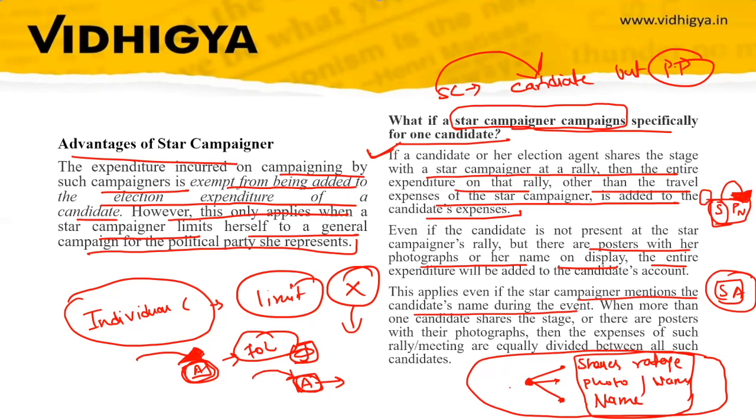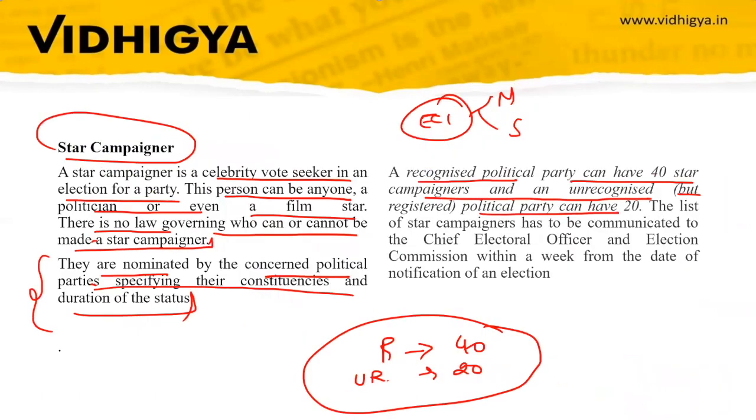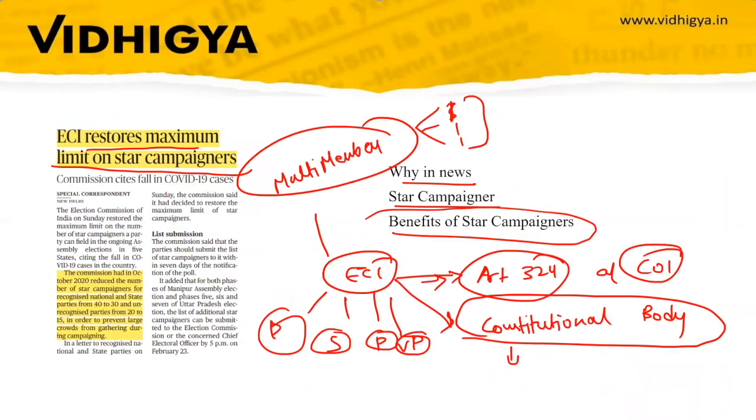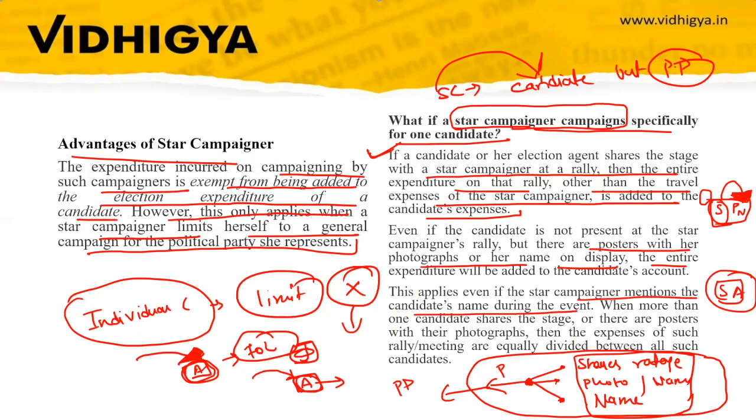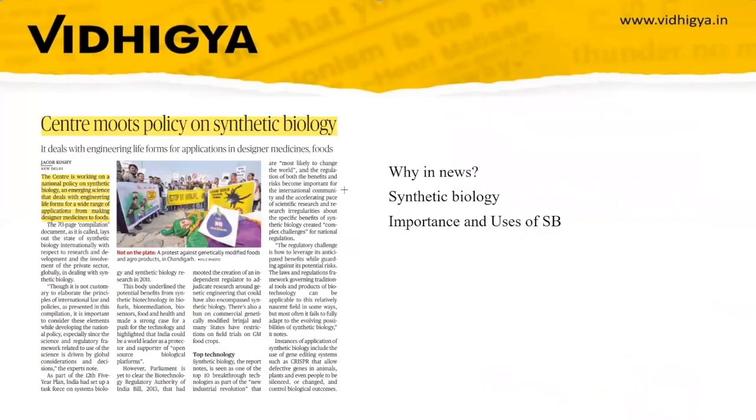And that is why star campaigners become important. You have to remember, they do not campaign for a particular candidate, they campaign for a particular political party. So this is all you have to remember: we have discussed the election commission, and then we have discussed 40 campaigners for a recognized party and 20 for an unrecognized party. And then we have discussed that there is no law governing who can become a star campaigner. Then we have discussed what happens if a star campaigner specifically campaigns for one candidate.